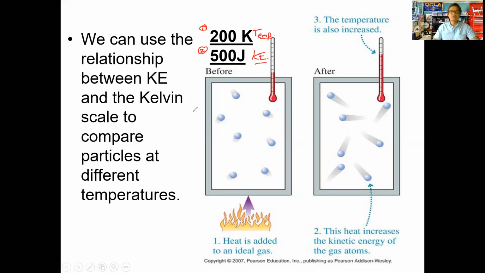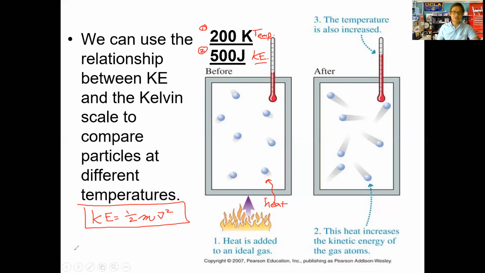We can use this to determine how fast these gas particles are moving. Remember, if we know what the kinetic energy is and if we know the mass of these gas particles, we can find out how fast they're moving. But we don't need to do that at this level. What we want to do is relate kinetic energy to the temperature and the change. We initially have these gas particles moving at a certain kinetic energy, and then we start heating them up, which means we are adding heat energy. We already saw this relationship: as we add heat energy into these gas particles, the kinetic energy will increase.